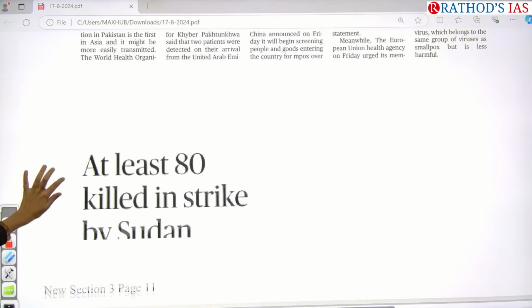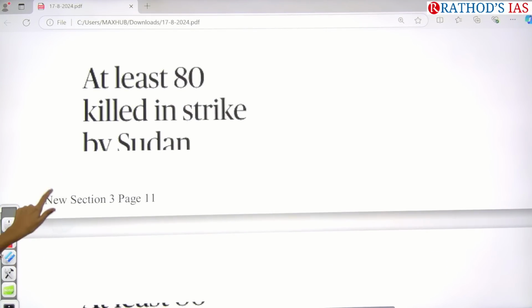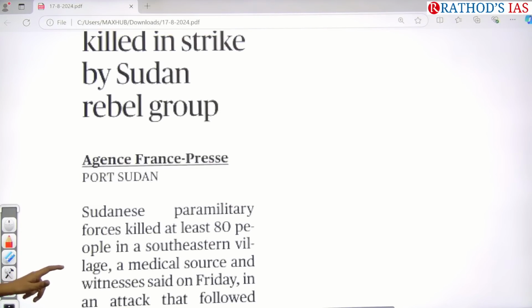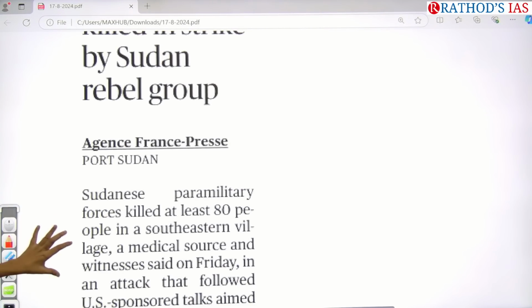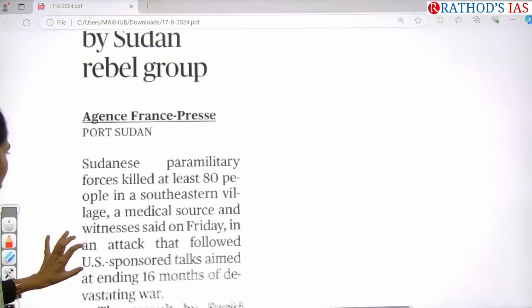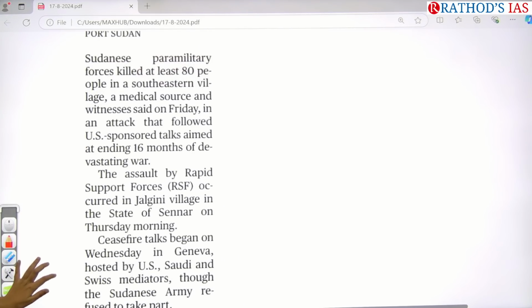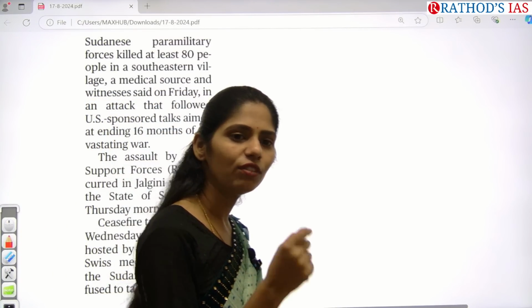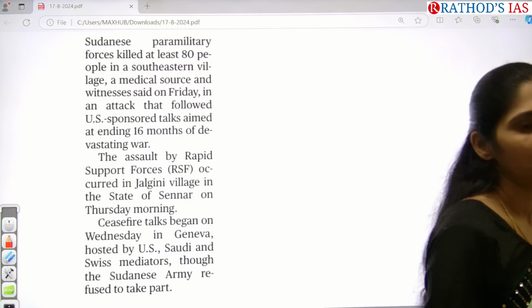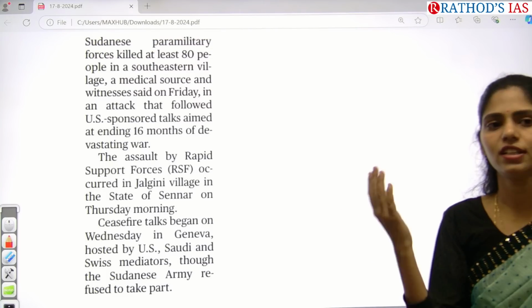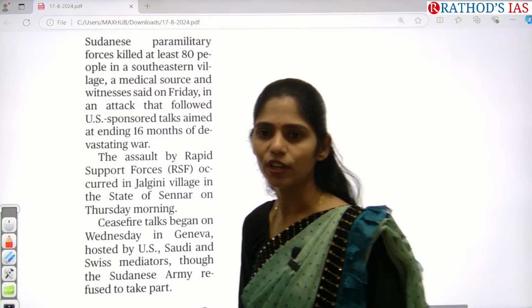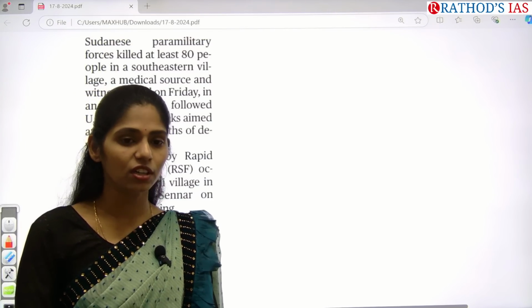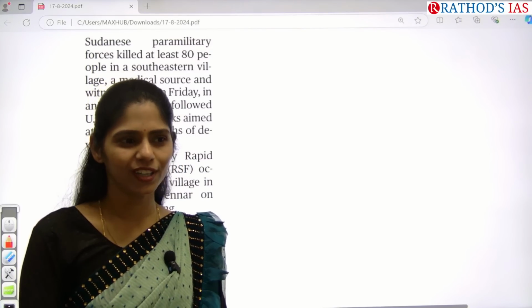And the next one is: at least 80 killed in strike by Sudan. A Sudan rebel group had been involved in one incident and about 80 people were killed in a southeastern village. Whenever this kind of issue happens, you have to see what kind of issues are happening in other countries, whether it is political stability or a terror attack, and which rebel groups are there. In that way also you can get a question in your prelims. That happened in 2024. Okay.